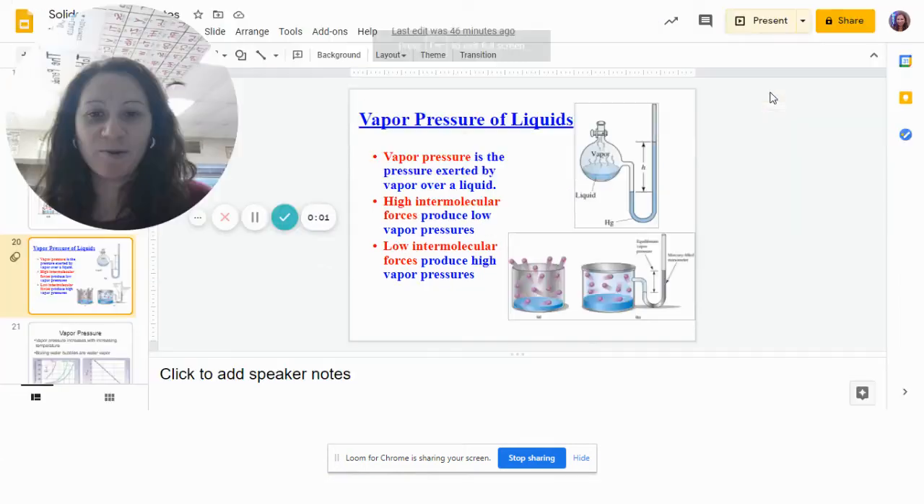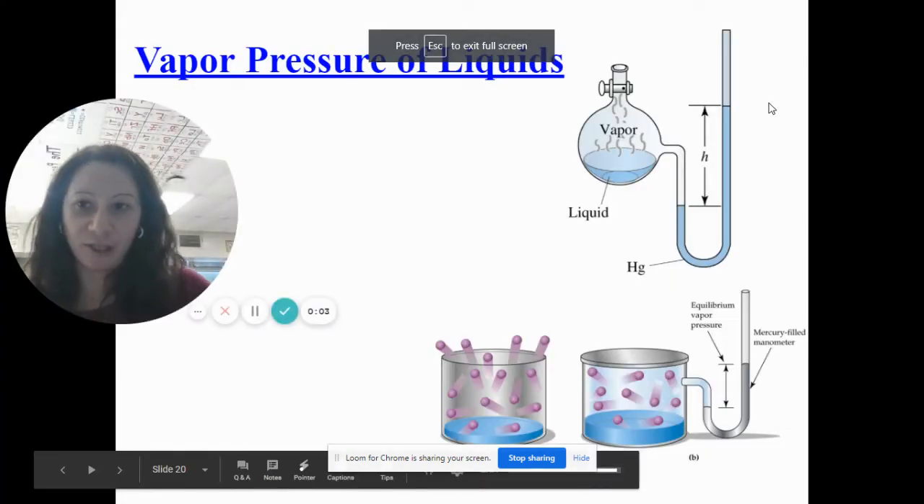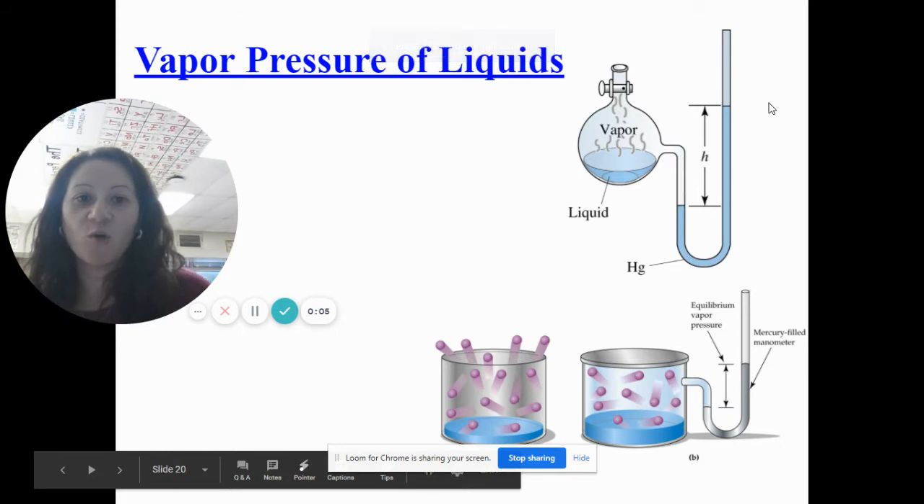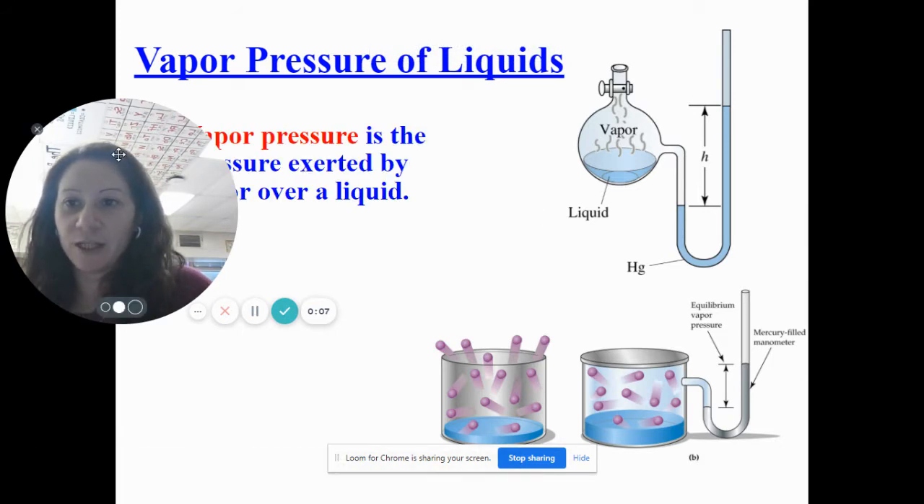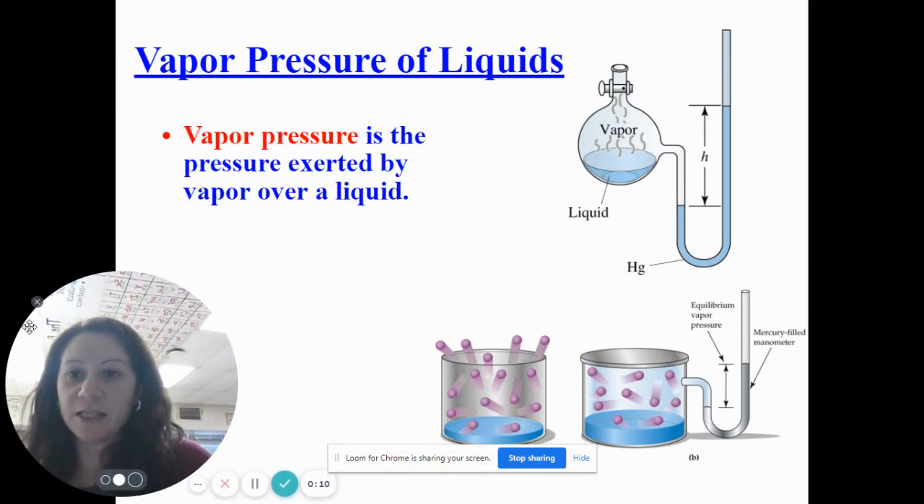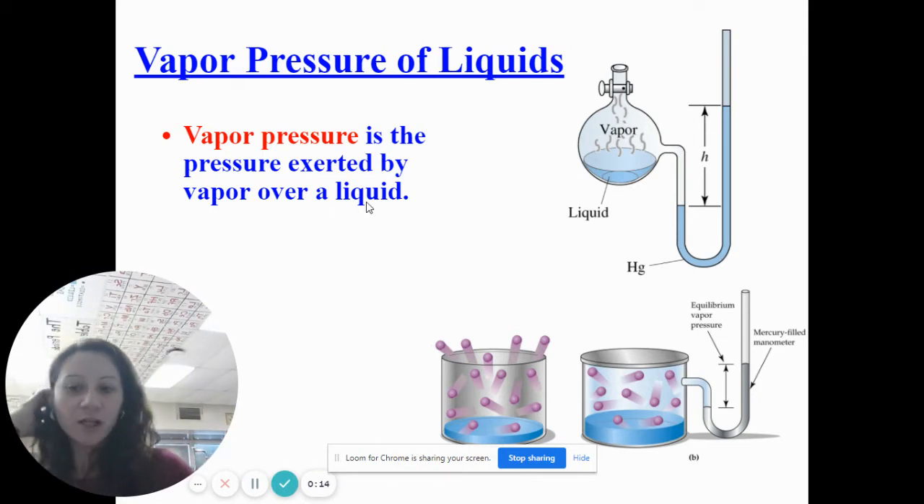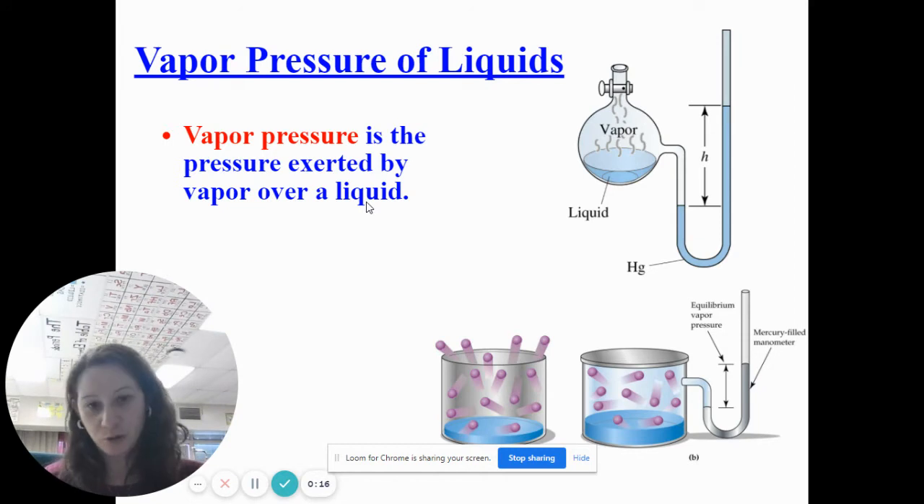Hi guys, today we are going to talk about vapor pressure of liquids. Vapor pressure is the pressure that is exerted by vapor over a liquid. So what does that mean? Well, we know that pressure is caused by collisions of gas particles.